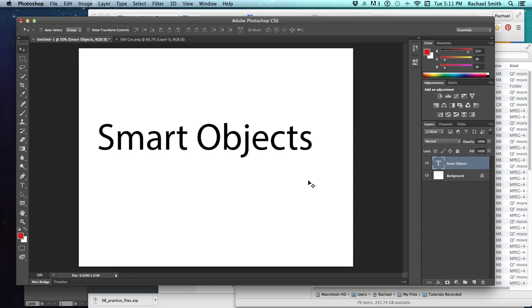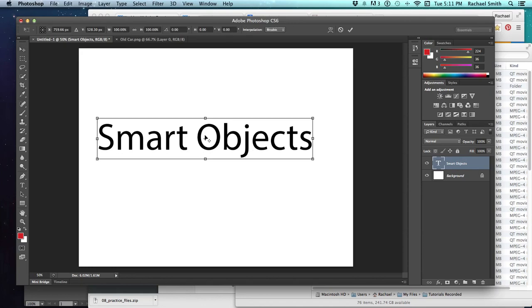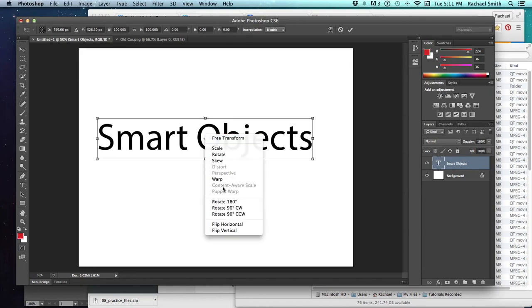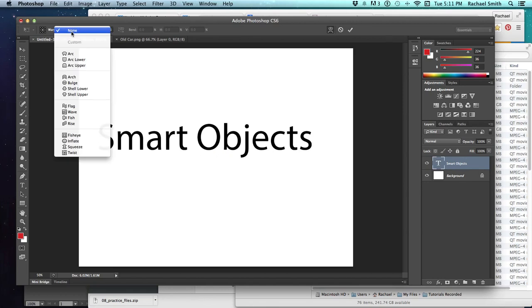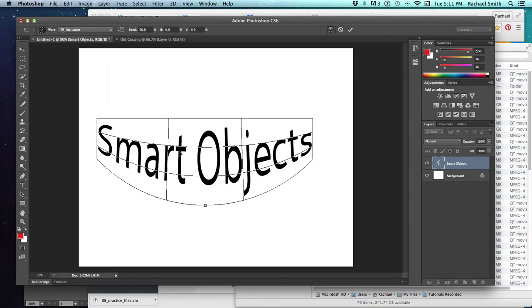When you're transforming type, if it's editable type, you're limited in your options. If you hit Command T on a type layer and right click, you'll notice that some of these options have been grayed out, and if you choose warp, it doesn't give you the grid option that you can custom adjust. You only have these presets that you can affect.